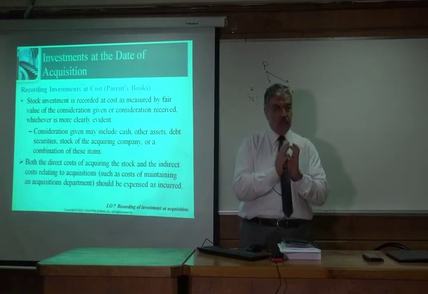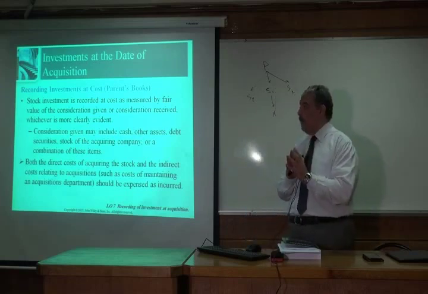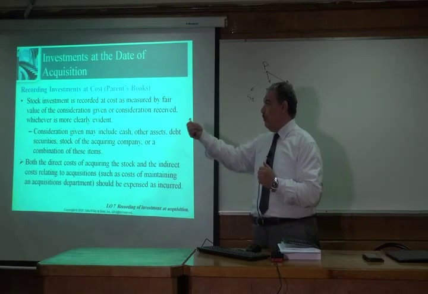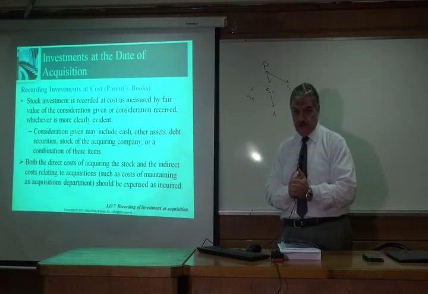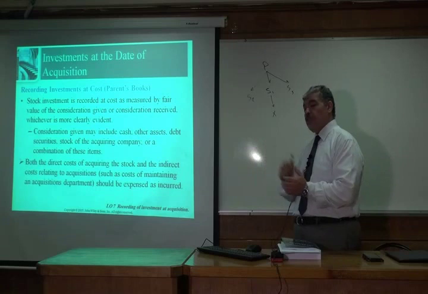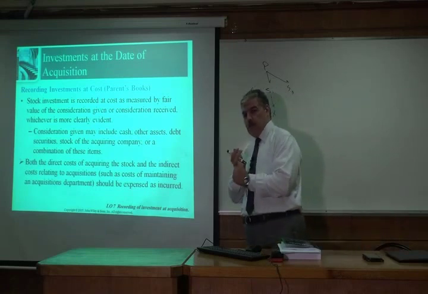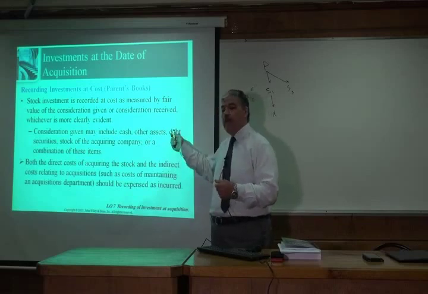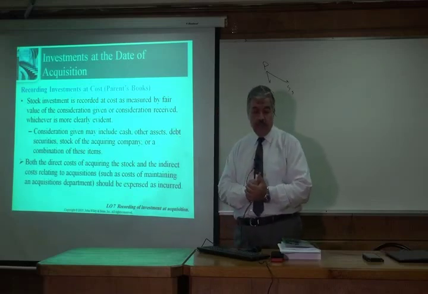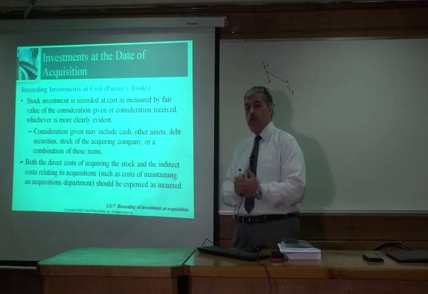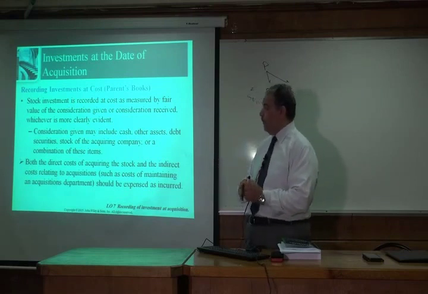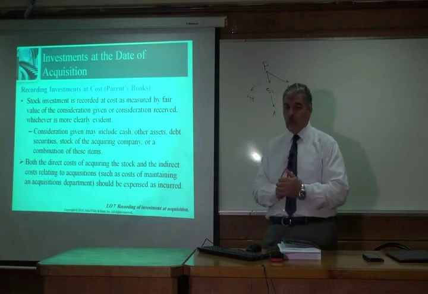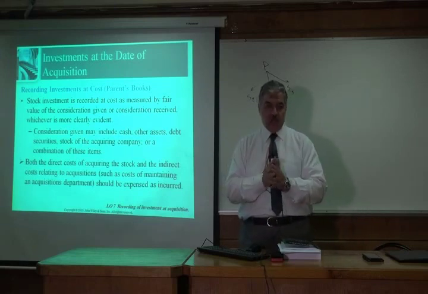So the rule that we have is that the cost would be the consideration given or the consideration received, whichever is more clearly evident. The consideration given might be cash, might be other assets, might be debt securities, in case some bonds are issued to the owners of the old company, might be stock of the acquiring company, or usually a combination of all these methods of payment.